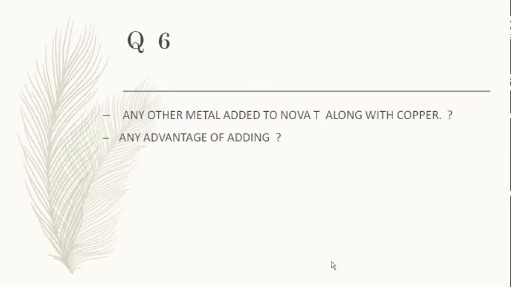Can any other metal be added along with copper, and is there any advantage of adding such a metal? Along with copper, in copper devices, do you wish to add any other bioactive metal? We are not talking of hormonal, we are talking only of metal devices. If you are adding some metal, do you guarantee some advantage by adding? We can add silver. Correct. It increases the lifespan. Okay.